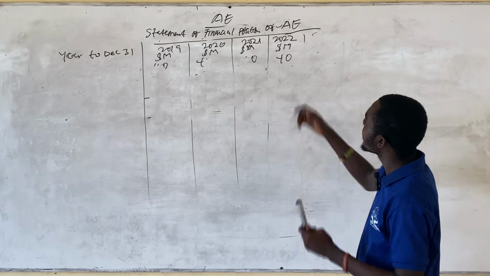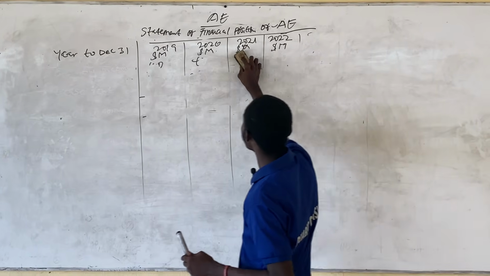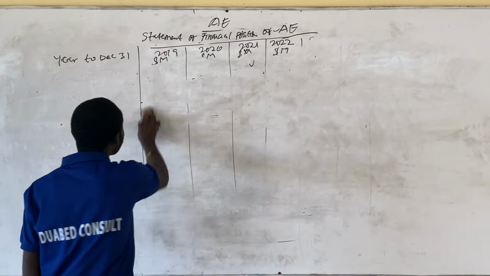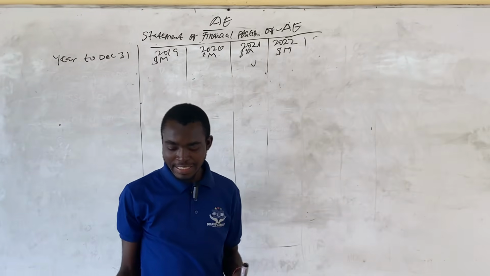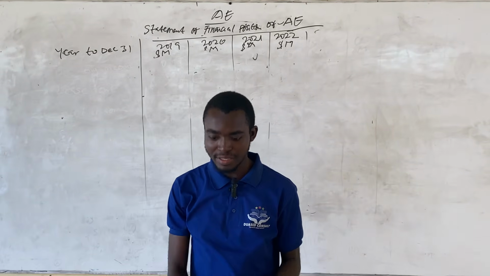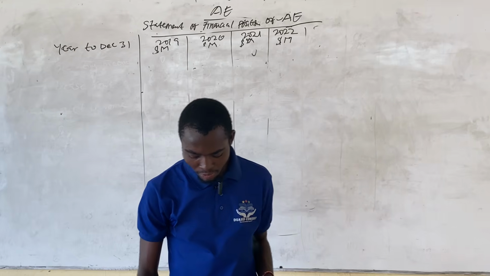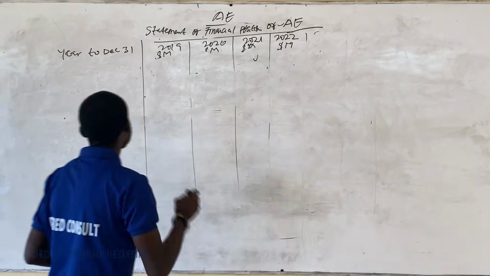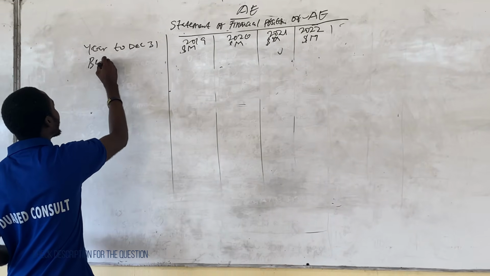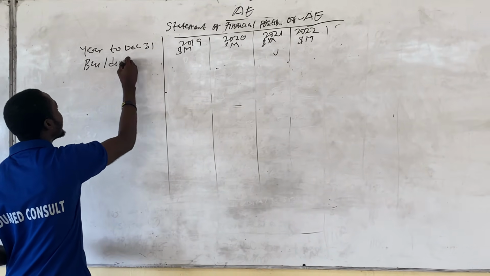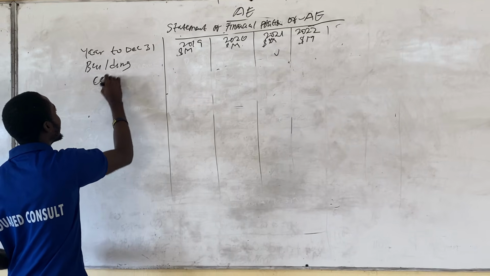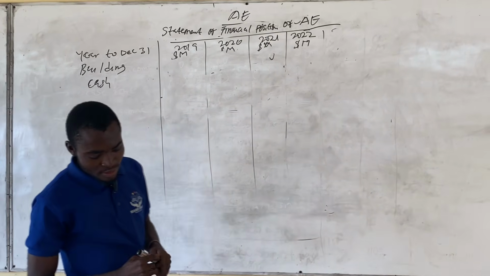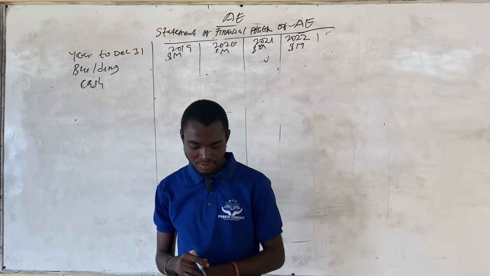So we have already created a column for the various years, for the 5 years. In the statement of financial position given to us in the question, the asset column had a building and then cash. So we create a column for building and then cash as well. And that was the only asset that they were having.